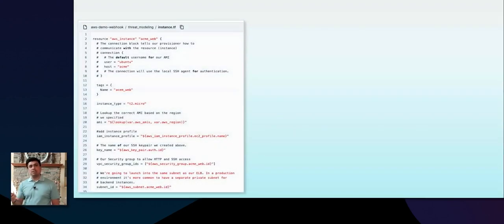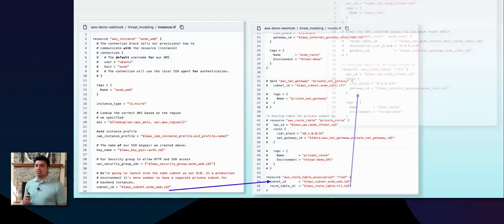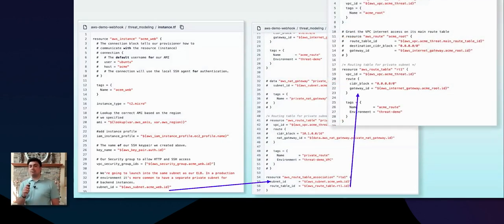So how do we identify trust boundaries now using Terraform code? In this example, we're going to talk about two Terraform files. One is instance.tf, the other one is route.tf. We note that the instance definition has a reference to a subnet ID. The subnet ID is associated to a route table, and then the route table association has a route. And this route could have an internet gateway attached to it, or any other route which could be exposed to the internet. This way, we identify whether this EC2 instance is actually exposed to the internet or not.